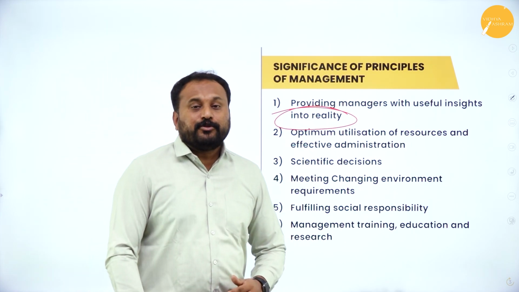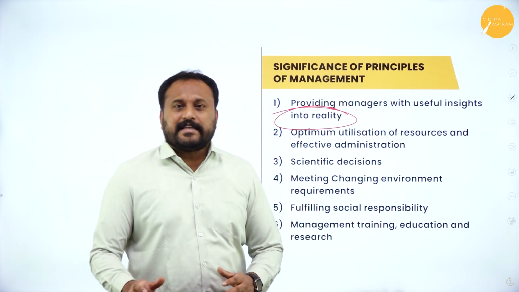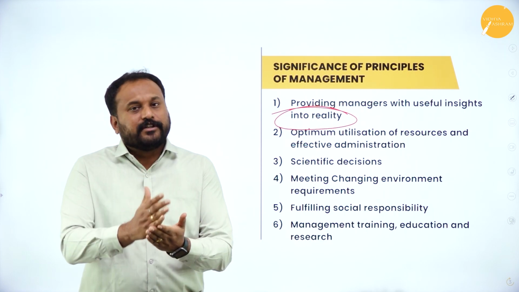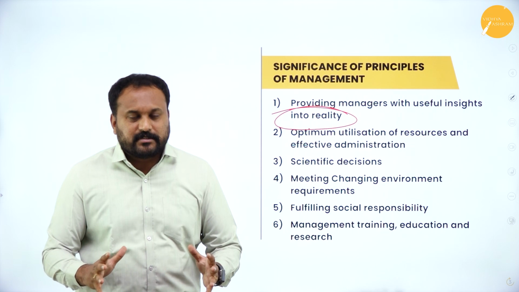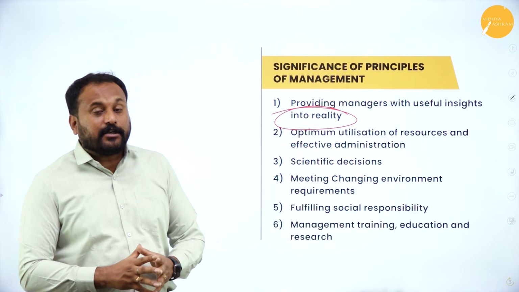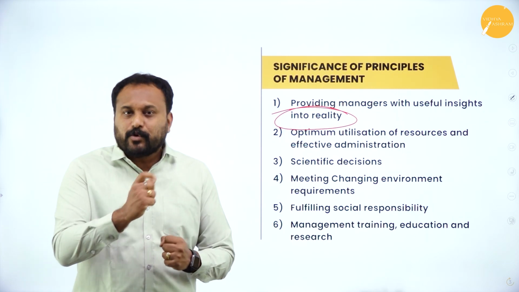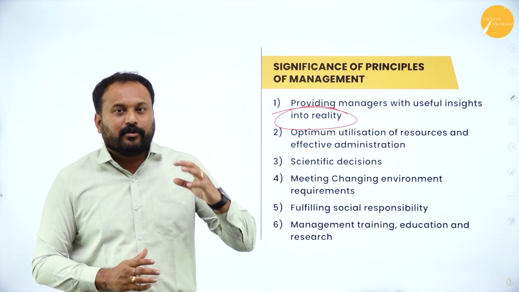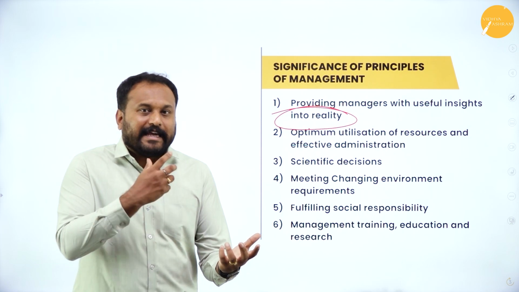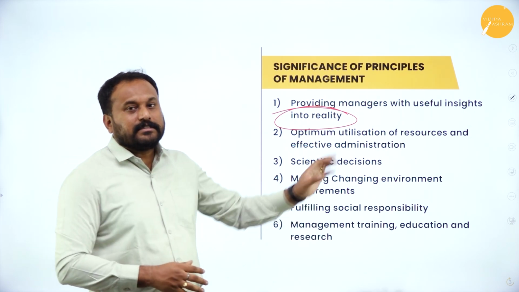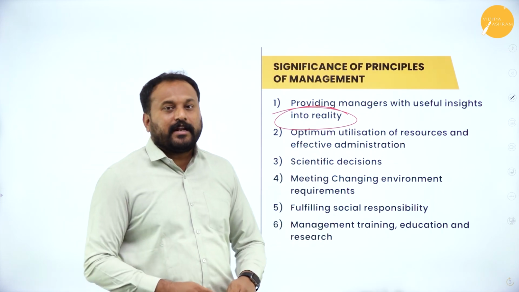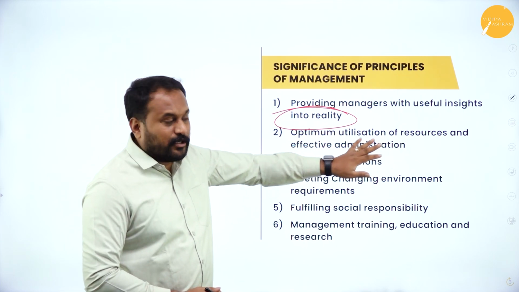Now when I say optimum utilization of resources, please do understand that if we have resources, whether it is finance, physical resources, or any kind of resources, we need to use our resources optimally, with a lot of efficiency and effectiveness, or else the resources which go for a loss are also what you have given money for. You need to extract it. So how to do it? Through the significance or importance of the principles of management, we can have optimum utilization of resources